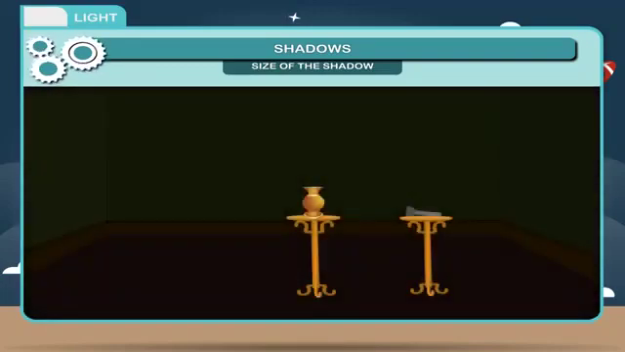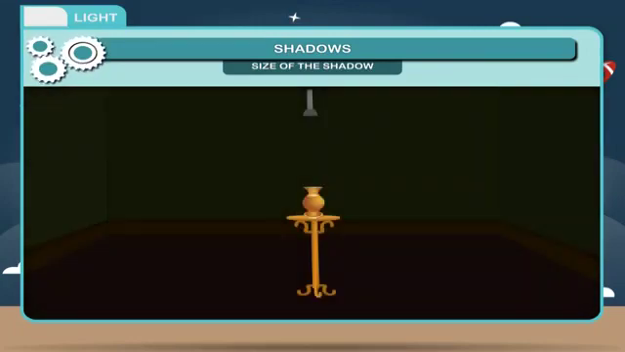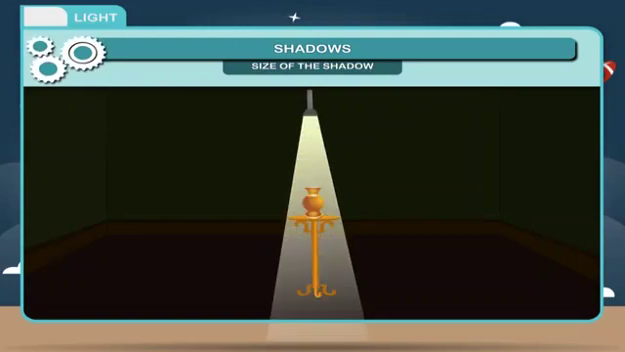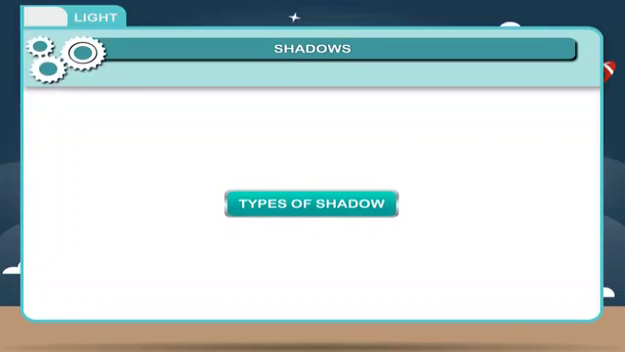2. As we move the source away from the object, the shadow gets smaller. 3. When the light shines on an object from above, the shadow appears on the floor beneath the object and it is very small.